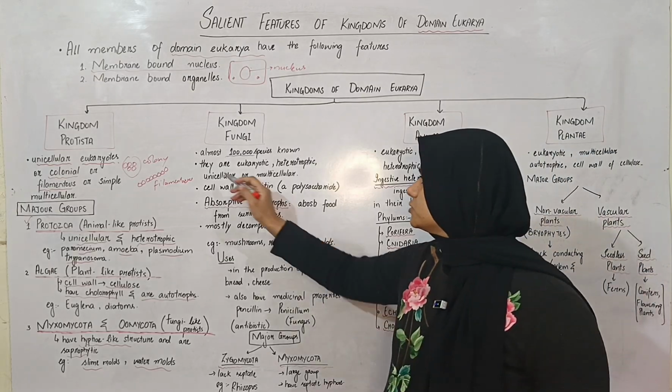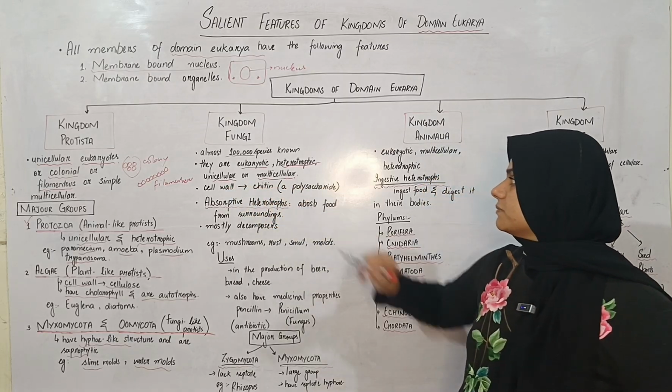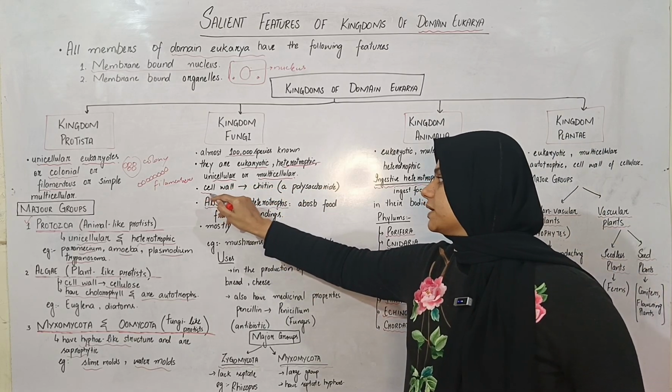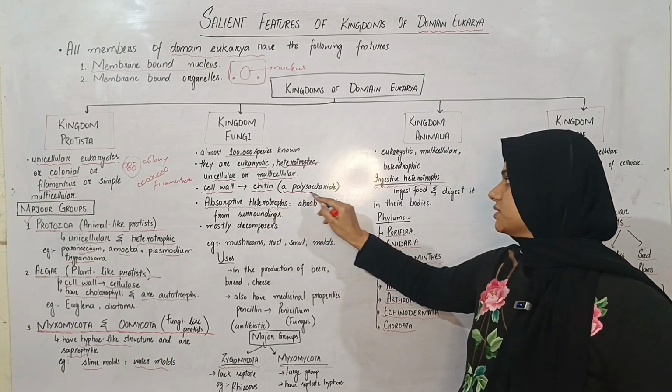Now comes their features. They are eukaryotic, they are heterotrophic, they may be unicellular or they may be multicellular. So now comes the main difference. Their cell wall is not made up of cellulose, their cell wall is made up of chitin, which is a polysaccharide.